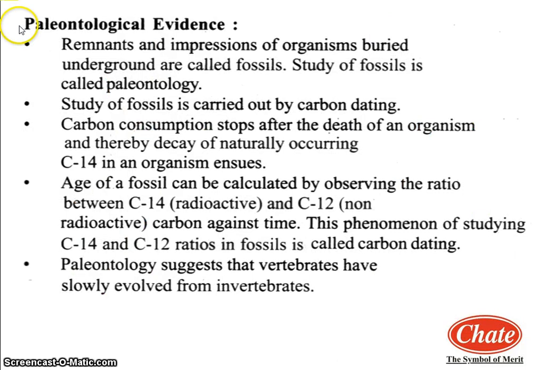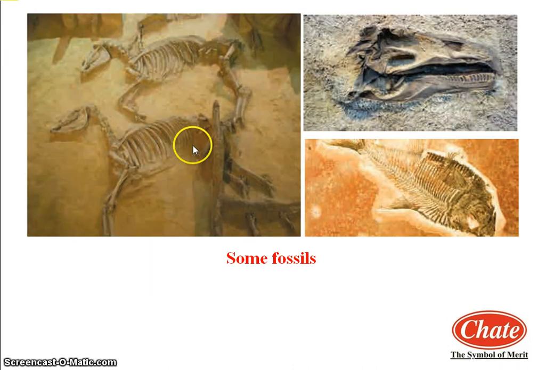Now the fourth evidence of evolution is paleontological evidence. First we will see the definition of paleontology. See the definition. Remnants and impressions of organisms buried underground are called fossils, and the study of fossils is called paleontology. Now observe the structure. What can you see here? Some fossil structures are given here.